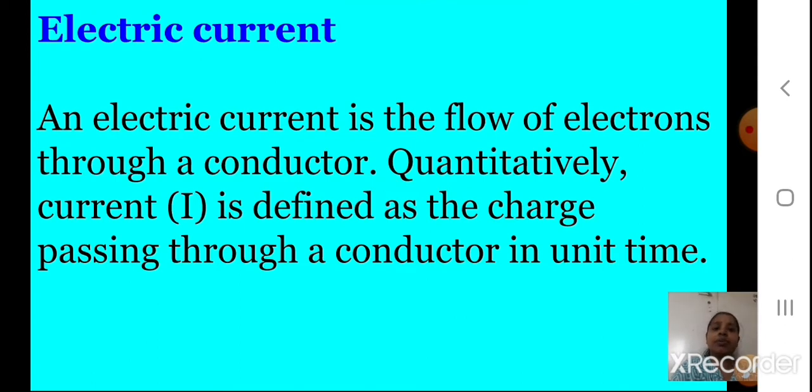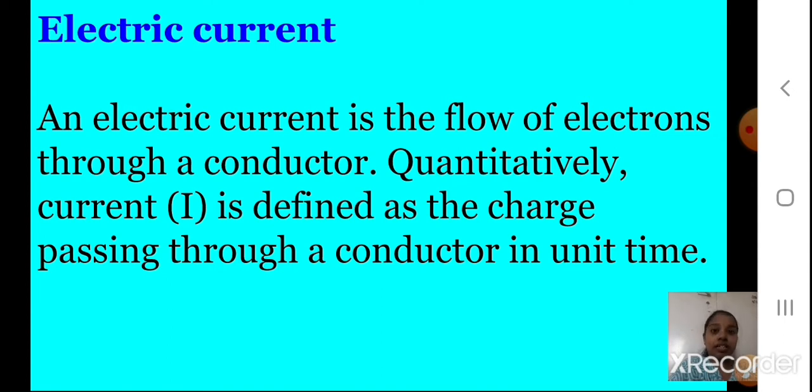The first concept we are going to study, students, is the electric current. All of you have studied this concept in 9th standard, so we'll just revise it. What is electric current, students? An electric current is the flow of electrons through a conductor. We need a conductor. Any metal can behave as a conductor, you know this.